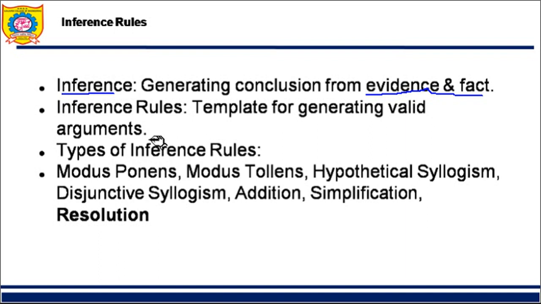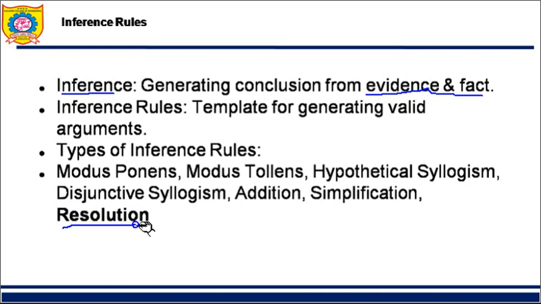Now inference rules are applied to derive proofs in AI. So if we want to generate certain proofs, we use inference rules. There are various types of inference rules: modus ponens, modus tollens, hypothetical syllogism, disjunctive syllogism, addition, simplification, and one more.